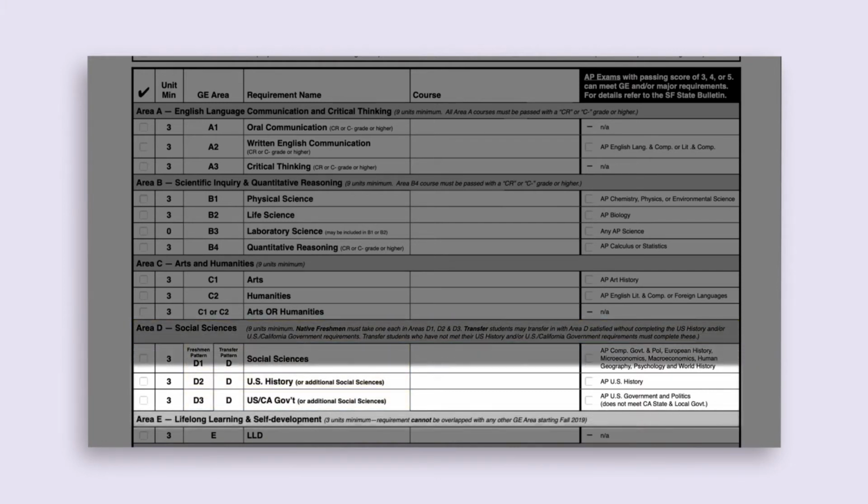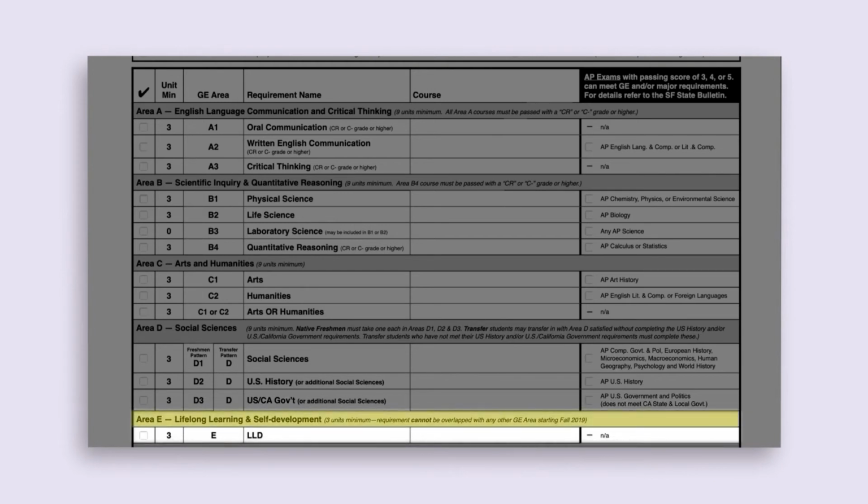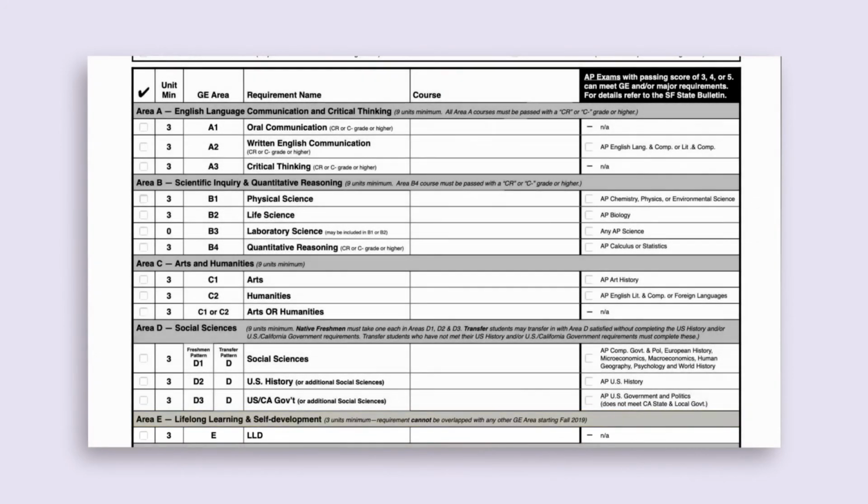The last lower division GE area is Area E, Lifelong Learning and Self-Development, which is met through completion of a minimum of 3 units. Area E courses taken at SF State require you to have completed your Area A2 English Written Communication course first, so you will likely take your Area E course in your second semester or later if you are a new freshman student. That's the lower division GE areas A through E.